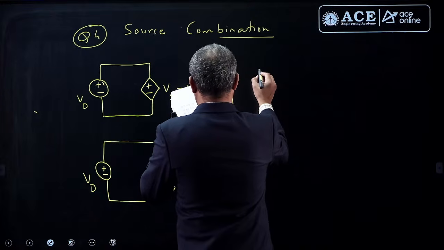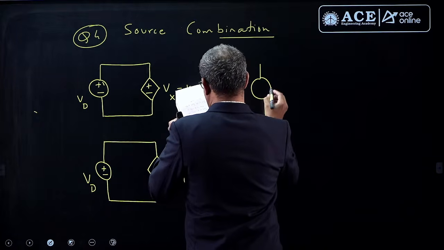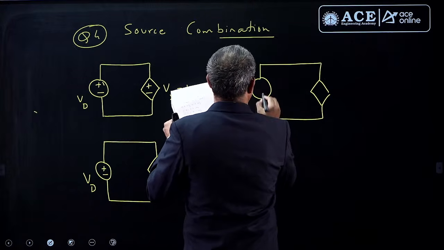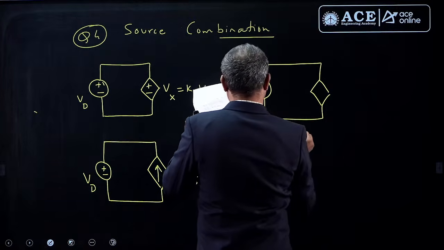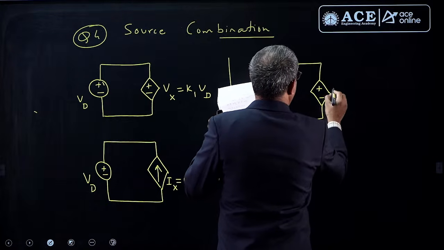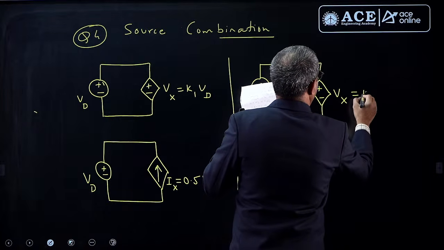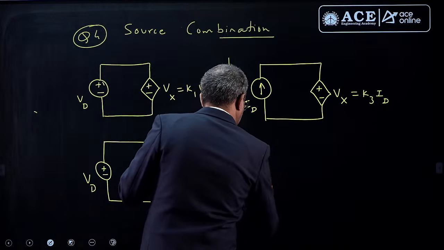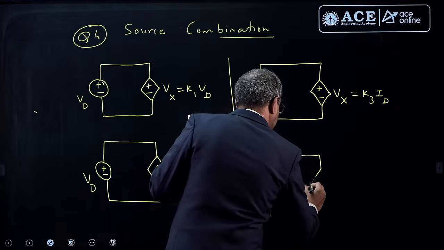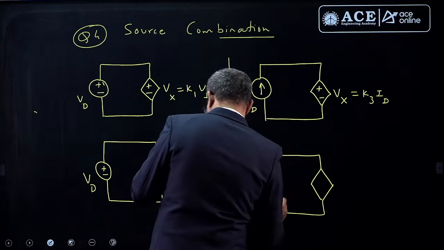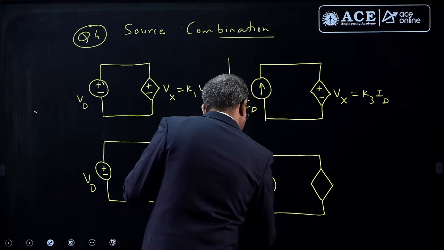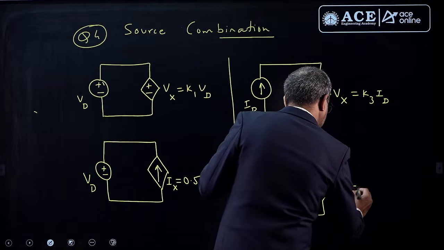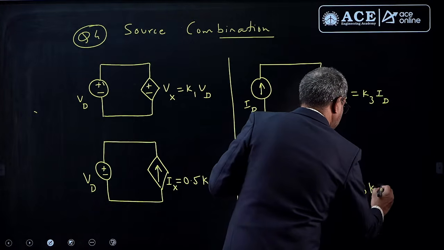Third combination: here he gave an independent current source ID in series with a dependent voltage source Vx, which is K3 ID. And the fourth combination: again an independent current source ID in series with a dependent current source Ix, which is K4 ID.